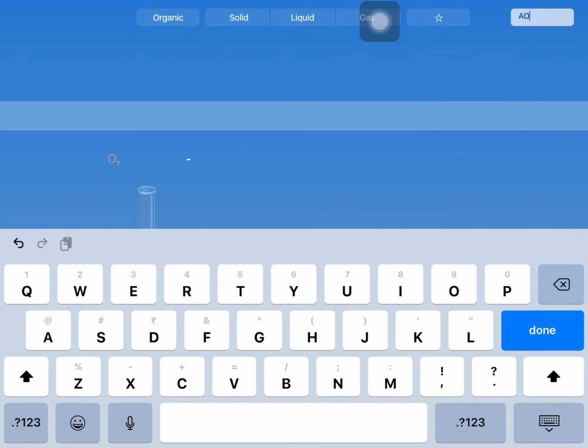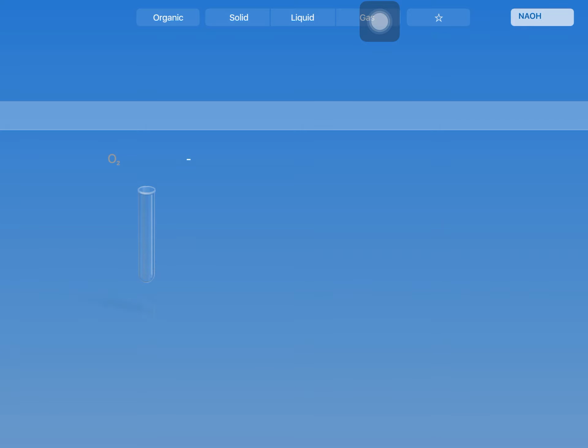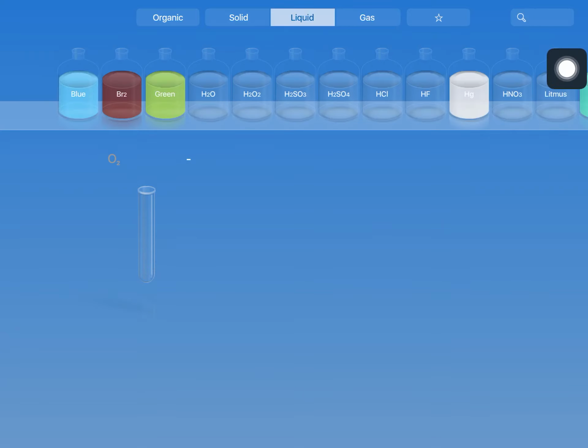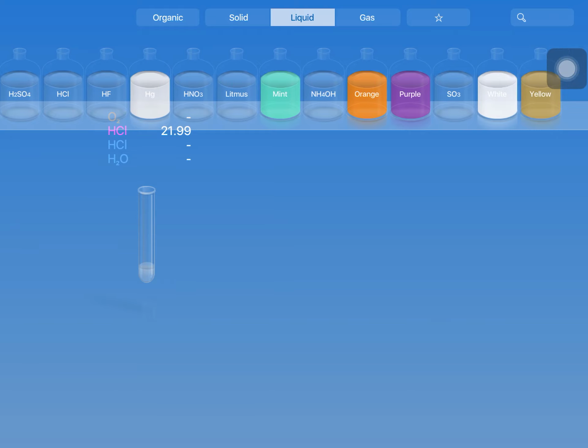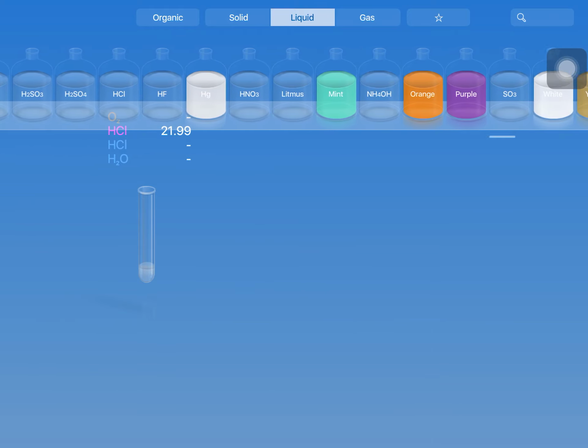Where is NaOH? Is there any NaOH? No, NaOH is not there. Liquid. Base, I think. HCl is there. Yeah, we have taken HCl. This much is clear. And NaOH, HCl and NaOH. Where is NaOH? It is not available here. We need to prepare this.